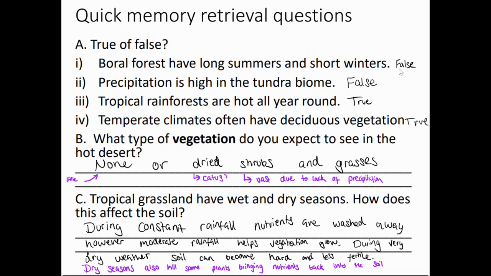Dry seasons also have some plants bring nutrients back to the soil. As it kills the plants, those plants then decompose back into the soil, adding nutrition. So tropical grasslands have extreme wet and extreme dry seasons, meaning that the ground and the soil has to get used to these extremes.